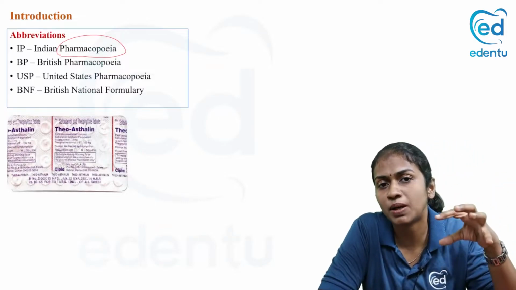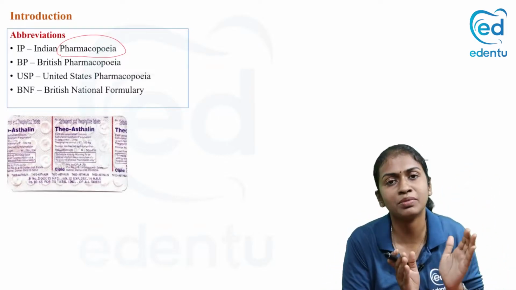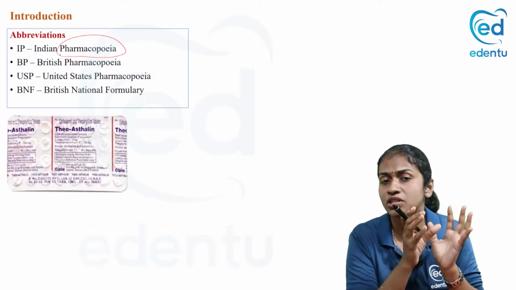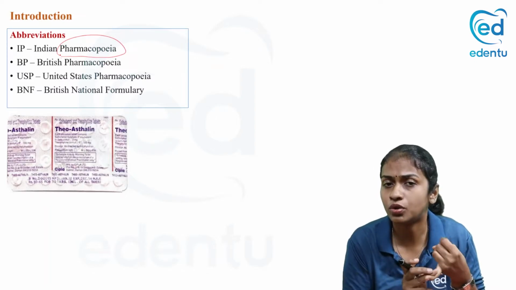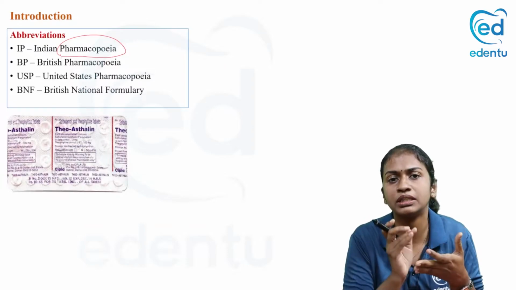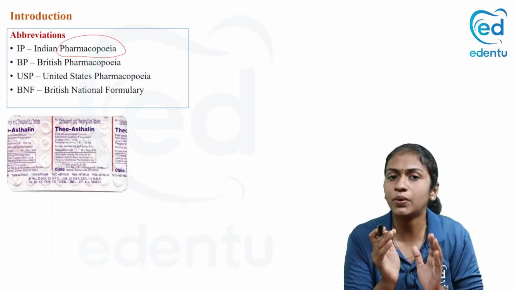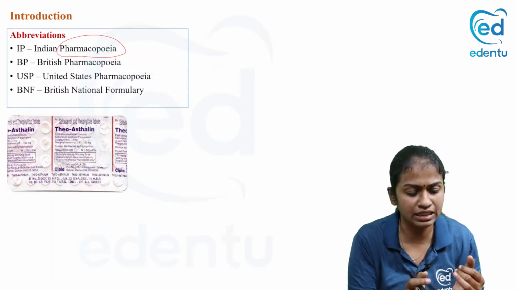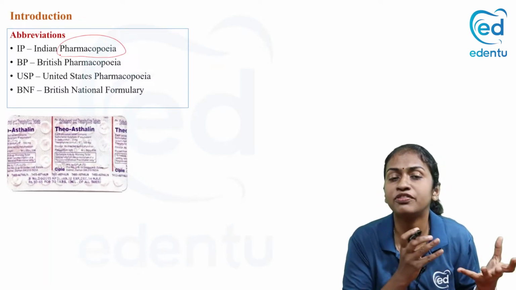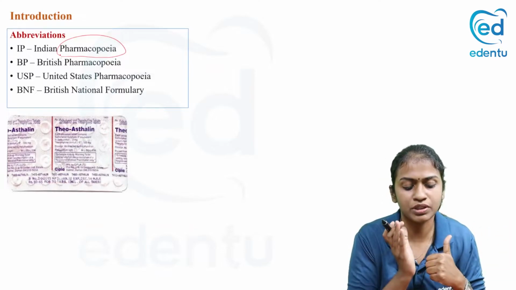It is an official publication that contains a list of all the approved drugs and medicinal products, and all the essential information about each product: how to prepare it, its purity, its physical properties, its source. Each country will have its own pharmacopoeia, so we have the Indian Pharmacopoeia, British Pharmacopoeia, and United States Pharmacopoeia. There are also different formularies that contain information about the drugs that are available, like the British National Formulary.